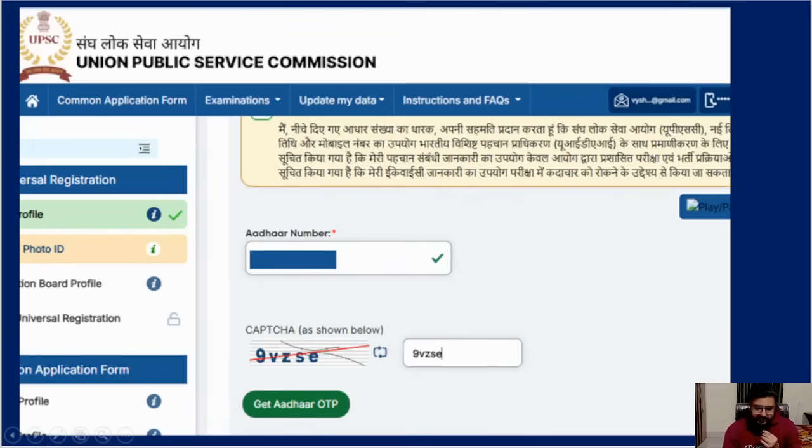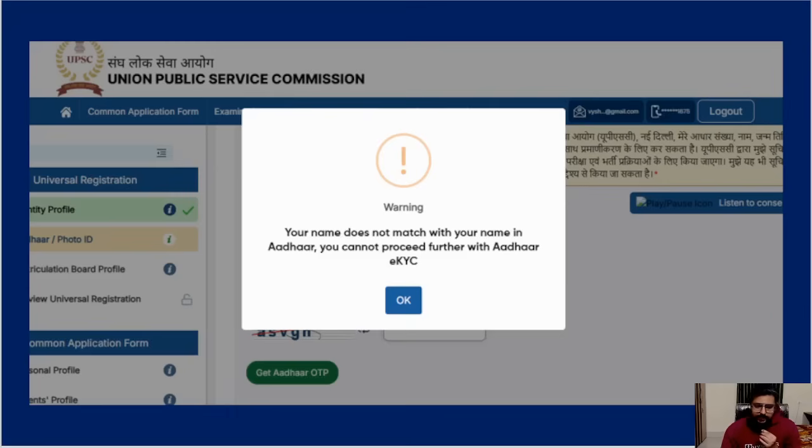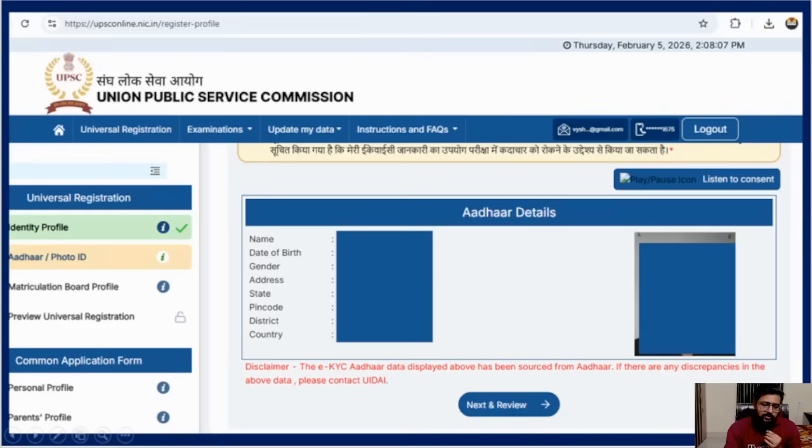a CAPTCHA will be there and you tell it to get Aadhaar OTP. That's why the Aadhaar-linked phone number should be there. Your name did not match in my case, because I put random names like Vice IAS. Obviously in my Aadhaar card it will not be like that, so I then had to redo everything. But I just wanted to show you this: if you put incorrect data which is not matching with your Aadhaar and put your Aadhaar number, when they pull the data from there, it will show a mismatch and reject.